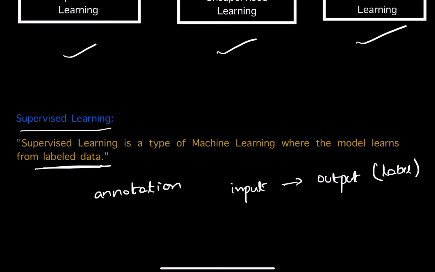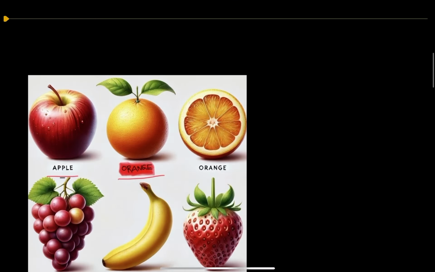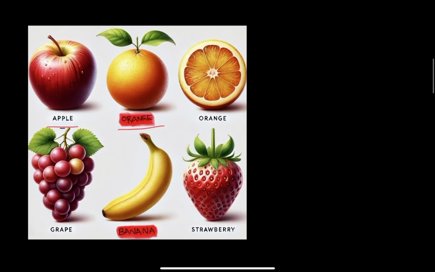Look at this picture. Let us suppose this is the fruits data set. This data set is given to a machine learning model. Here, each fruit is displayed with its corresponding name. That means it is labeled here. Each fruit is labeled.